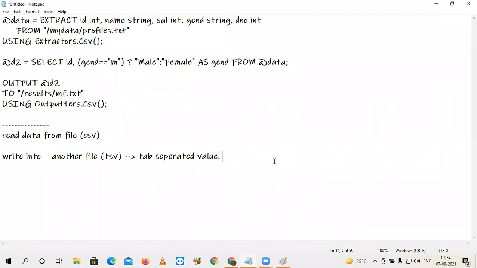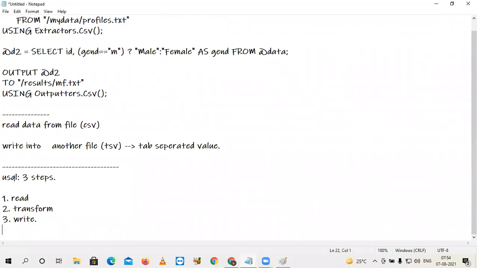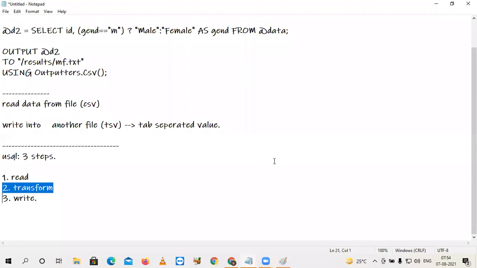What is the coding shape of this U-SQL? In U-SQL, you have 3 steps. Number 1, read. Number 2, transform. Number 3, write. These are the basic 3 steps. For now, I am going to suspend the second activity, which is transform. Only read and write I want to perform.